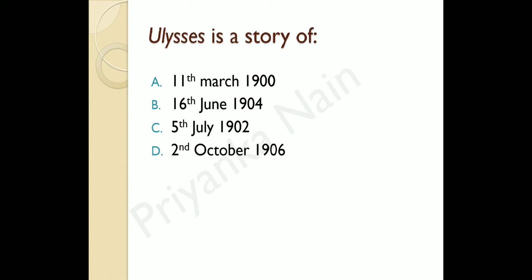And the correct answer is 16th June 1904. So the correct answer is B. Ulysses is a single day story like Mrs. Dalloway by Virginia Woolf, and Ulysses is a story of the single day 16th June 1904.